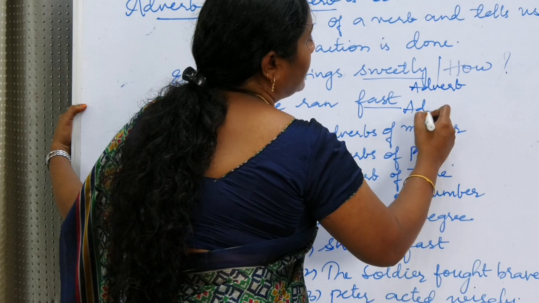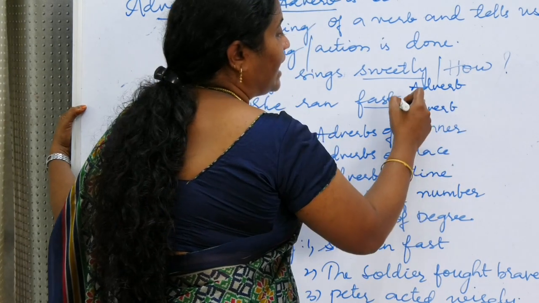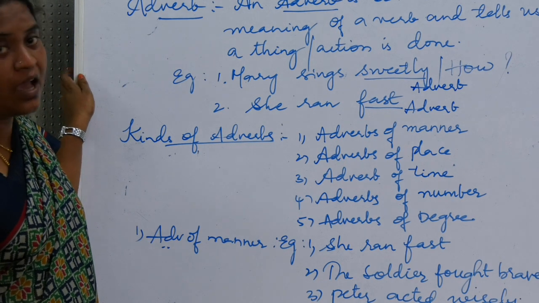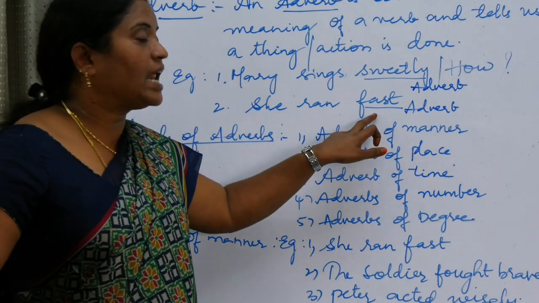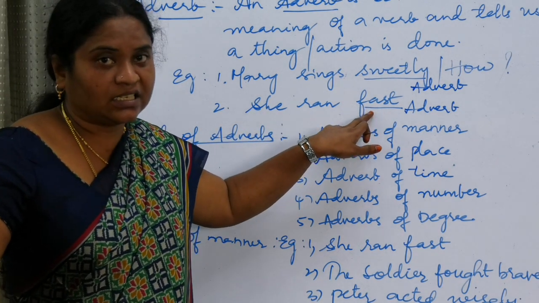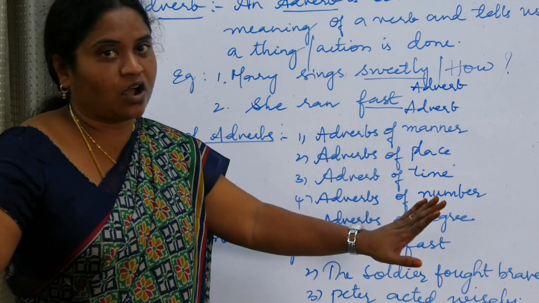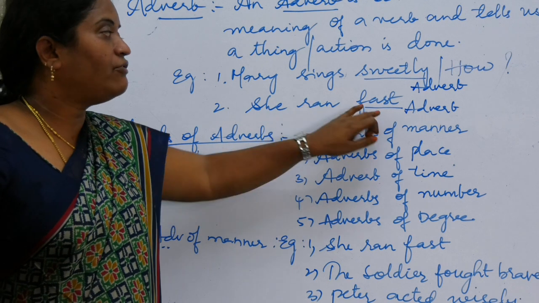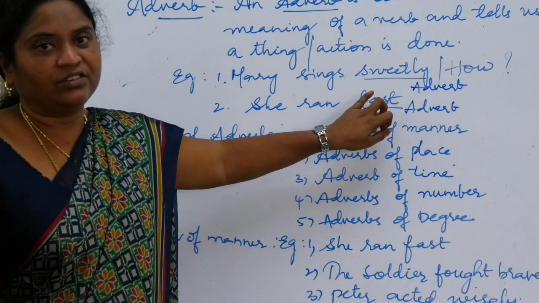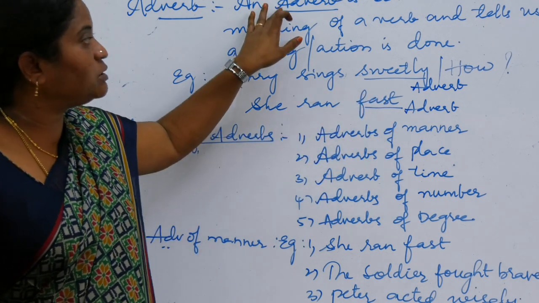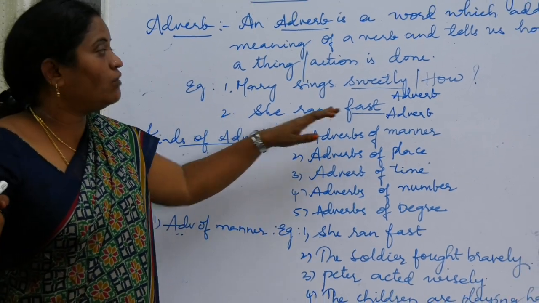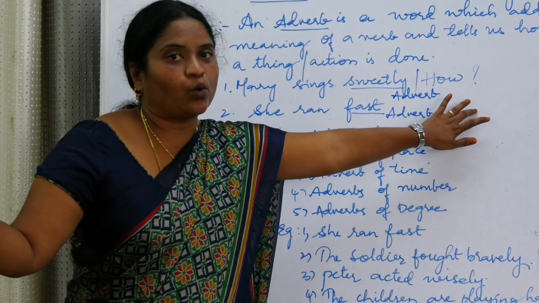So fast is an adverb. We should never say fastly. Fastly is wrong. Always you have to write it as fast. Okay children, so she ran fast. How she ran? Fast. Fast is an adverb. Do you understand now? Adverbs means words which add meaning to the verbs. It always answers the question how.